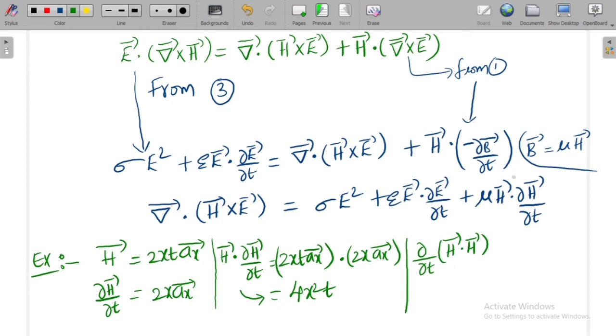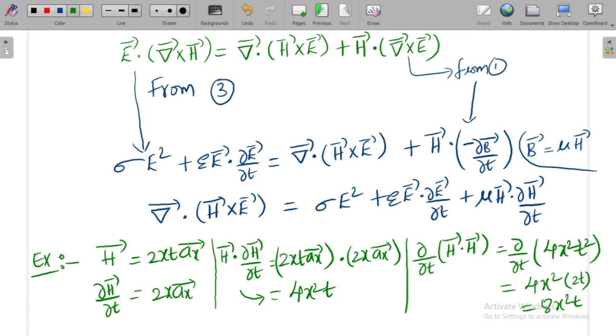As I have determined H bar dot dou H bar by dou T as 4x square T, how can I get this value? I can get this value as dou by dou T of the magnitude square. So H bar dot H bar is magnitude of H whole square, which comes out to be 4x square T square. Now what is this value? 4x square 2T, since T square differentiation is 2T. So it is 8x square T. Now what is the relation between these two?